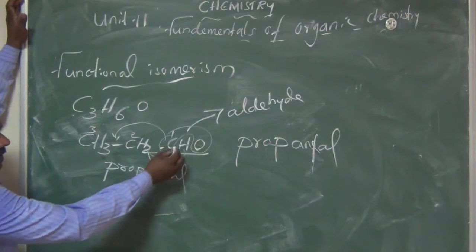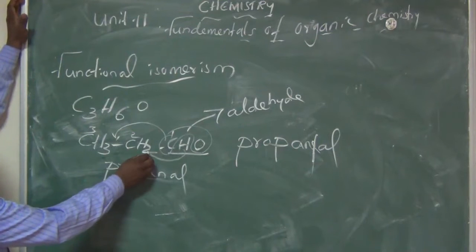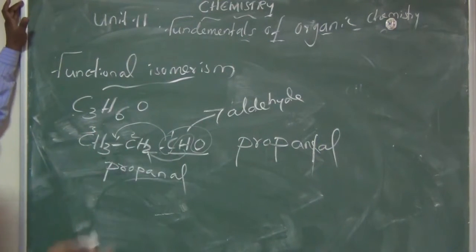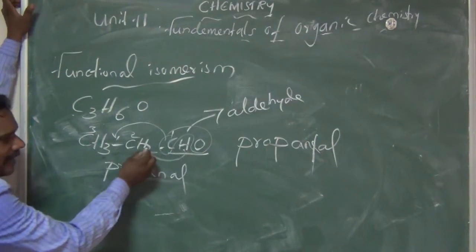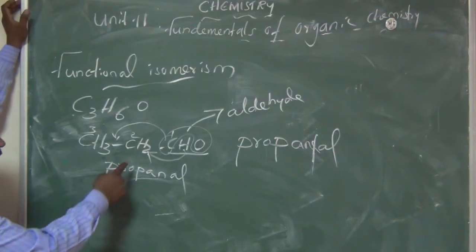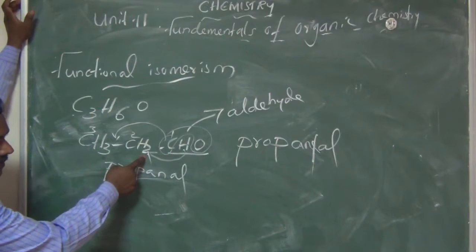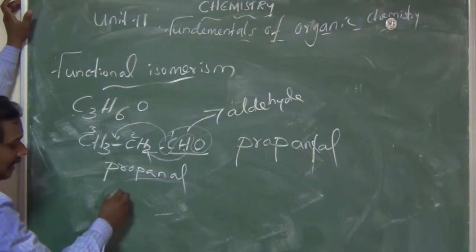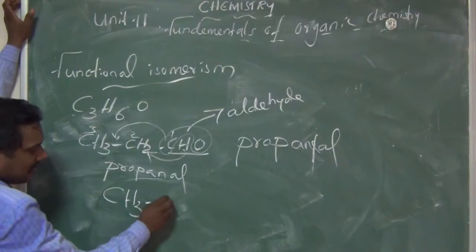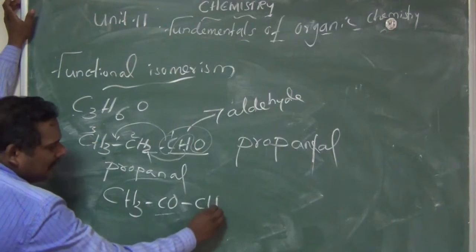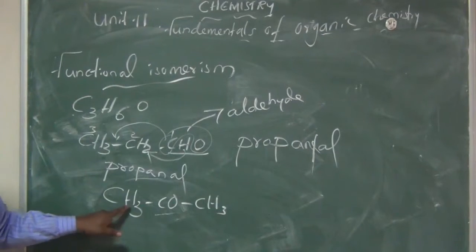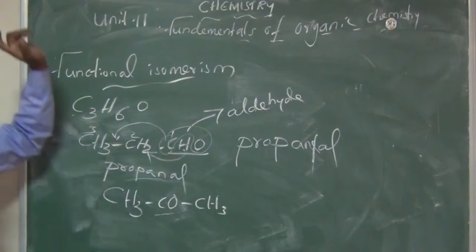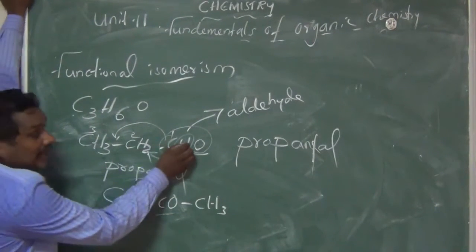This hydrogen attaches to the CH2, so CH2 is converted into CH3, and the CO functional group comes in the center. So we can write CH3COCH3.